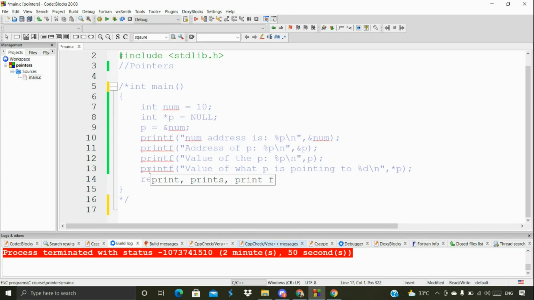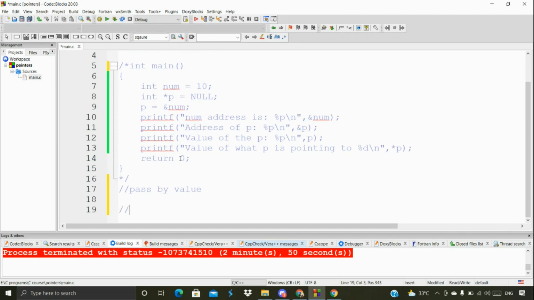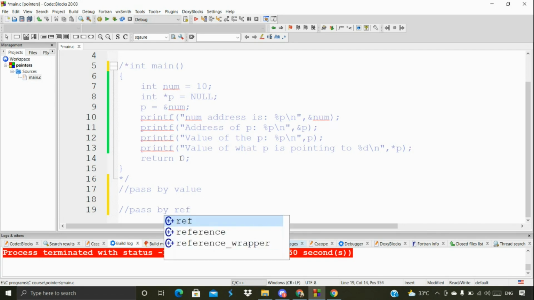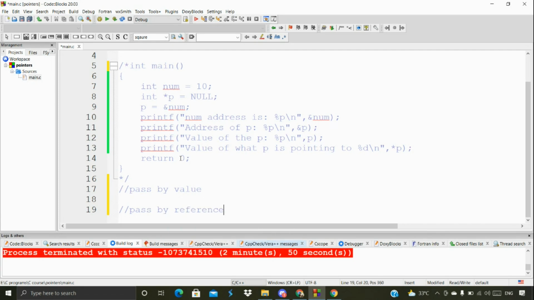It's better so that you can understand in a better way. That's the reason I haven't explored it at that time. So now we're going to look into that. Here we'll talk about two things: pass by value and pass by reference.